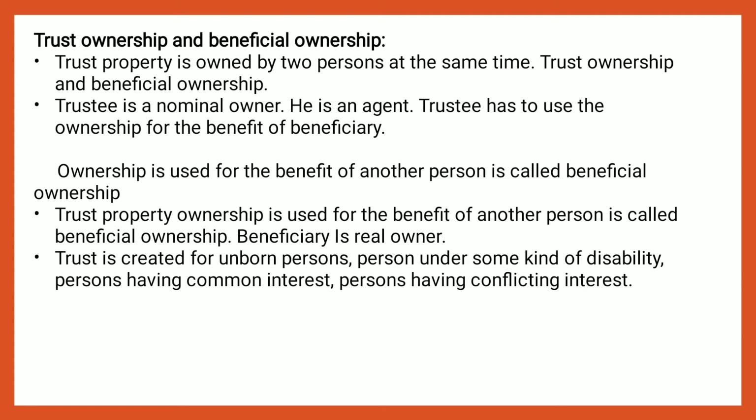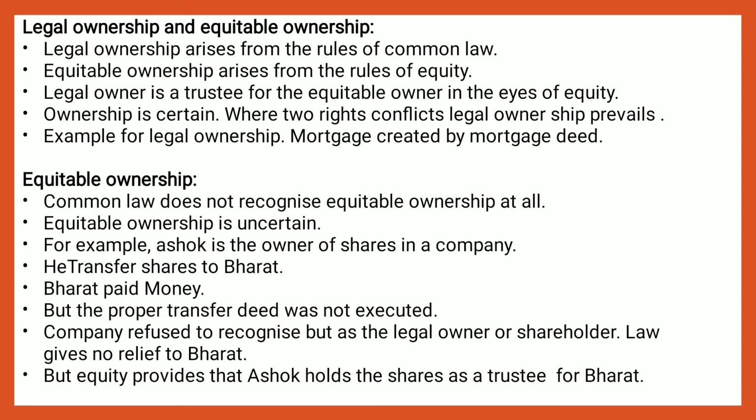So in this case, the trustee is only a nominal owner. The trustee is the agent of the poor students. As per law, he is also deemed to be owner. The trustee using his ownership for the benefit of the poor or other persons is called beneficial ownership. So the beneficiary is the real owner. The trustee has only minimum ownership, bare ownership. Trusts are created for unborn persons, disabled persons, or some common interest of persons.